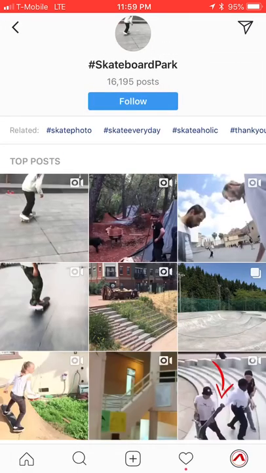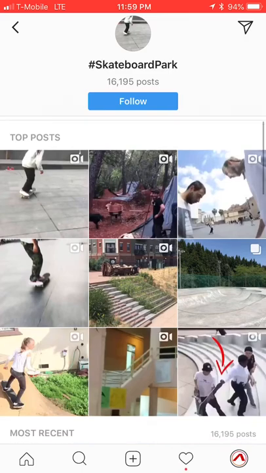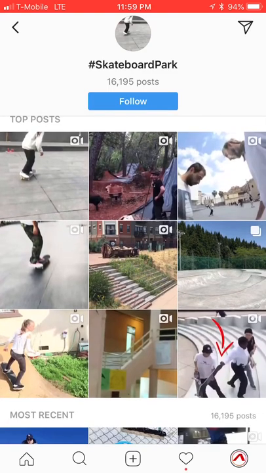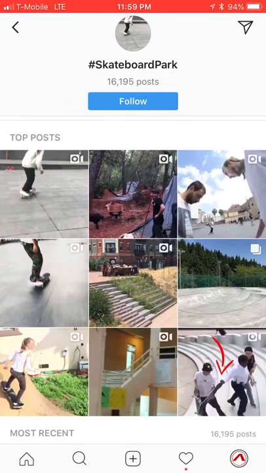Now this skateboard park, if you can see up there on the top above the blue follow button, it has 16,000 people who have used this hashtag. I guess that's 16,000 people in the world, forever in time, up until this point, who have used this hashtag. That's how popular it is. Now this top post section is what I was trying to tell you. You have 9 posts that are in the top post section. If you're in this top post section for any hashtag, you will most likely be discovered. People are gonna click on you, find you, discover you, and they're gonna add you as a friend.